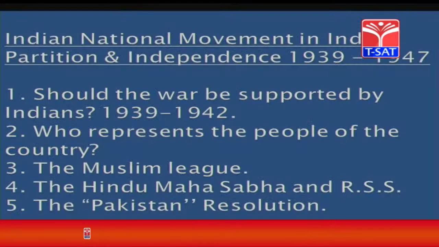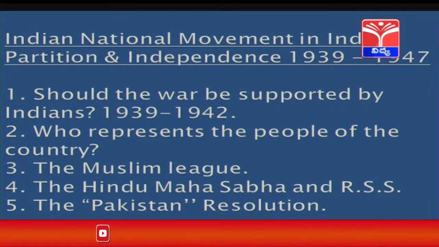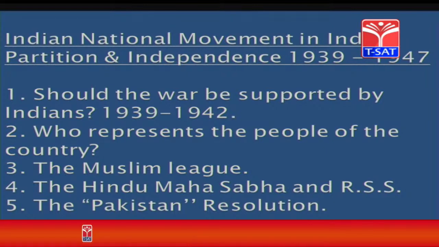In this lesson, you will be learning about the following topics. Should the war be supported by Indians in the years 1939 to 1942? Who represents the people of the country? The Muslim League, the Hindu Mahasabha and RSS, Rashtriya Swayam Sevak Sangh, and the Pakistan resolution.